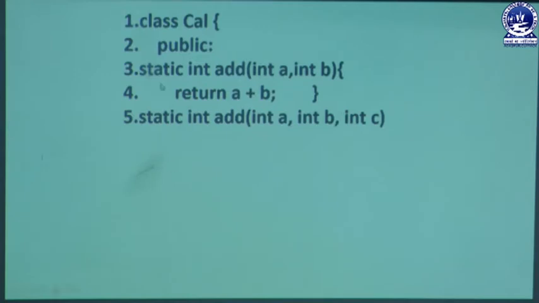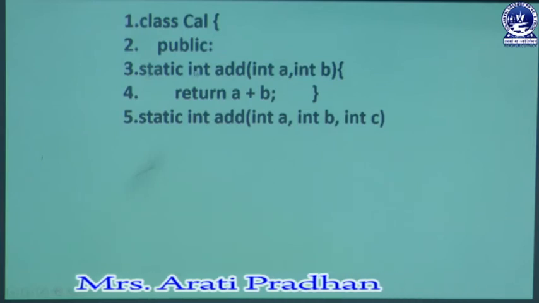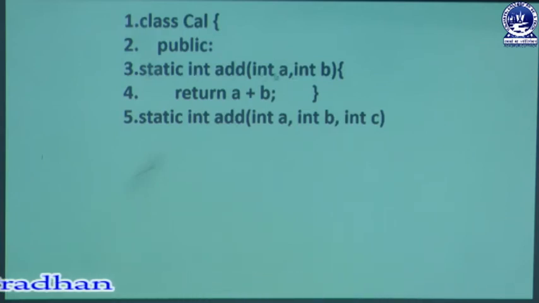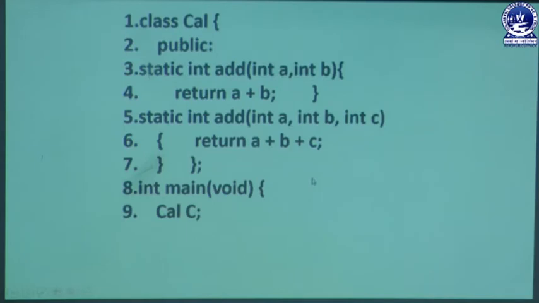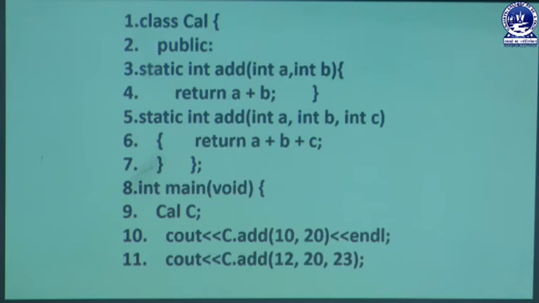Actually, here you can see that I have used two functions which have the same name add and the same return type, but the parameters differ. Here there are two parameters and here three parameters. This is the only difference. Then in the main method, I have made c the object of the class CAL, then cout c.add(10, 20), then cout c.add(12, 20, 23). Actually, this is the example of function overloading.